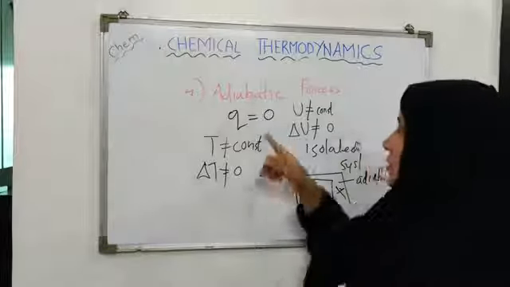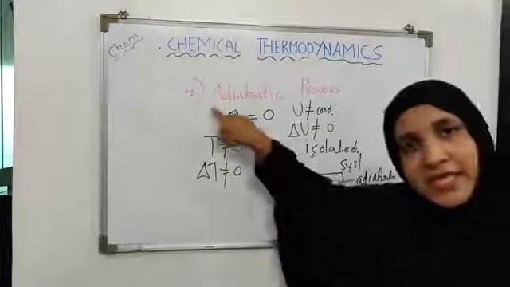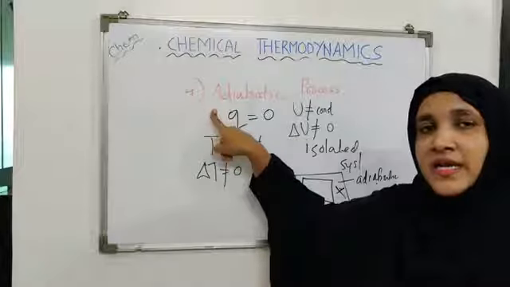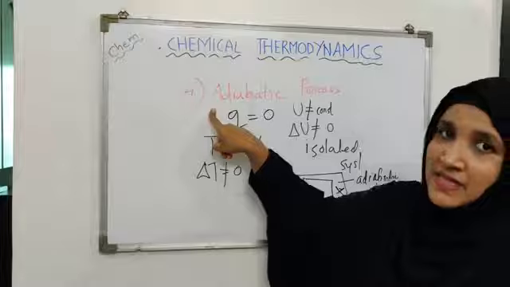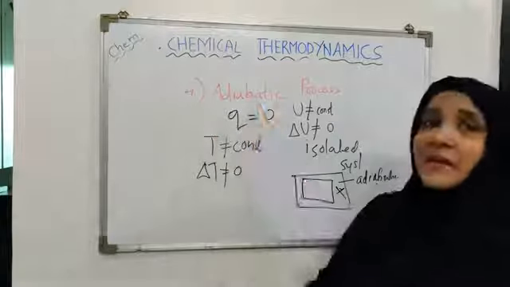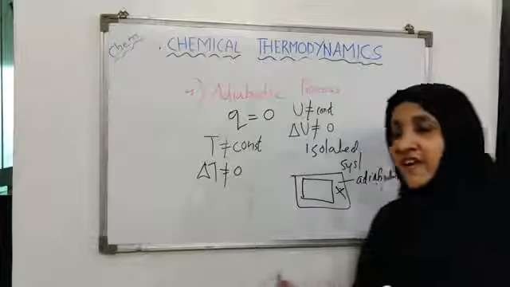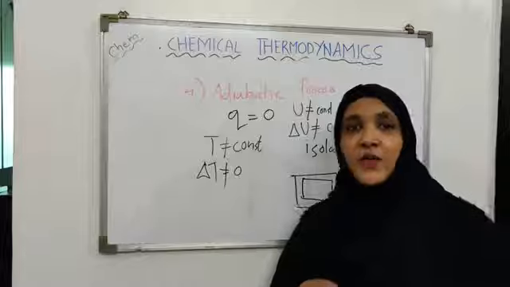Okay, so this is how we have described the adiabatic process. What is meant by adiabatic process? A process conducted in such a manner that there is no exchange of heat between the system and the surrounding. Such processes can be carried out only in an isolated system which has the adiabatic wall, that is, thermally insulated wall.